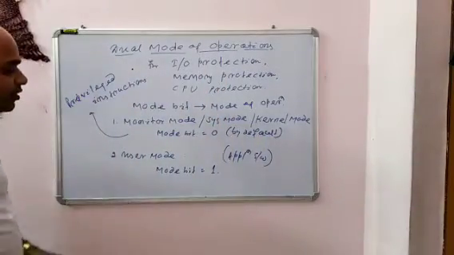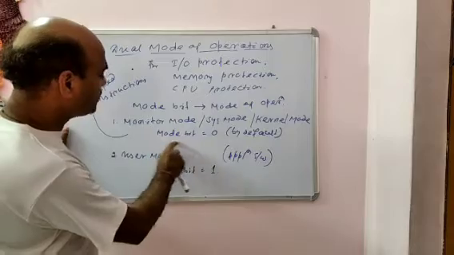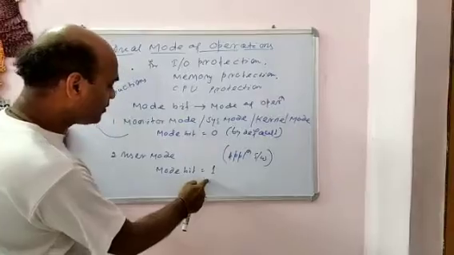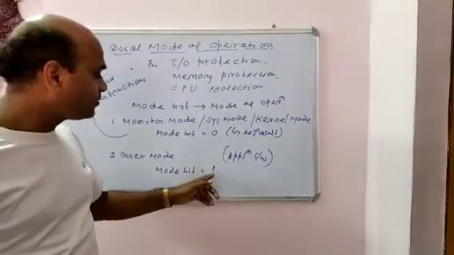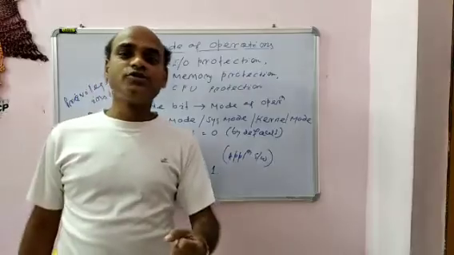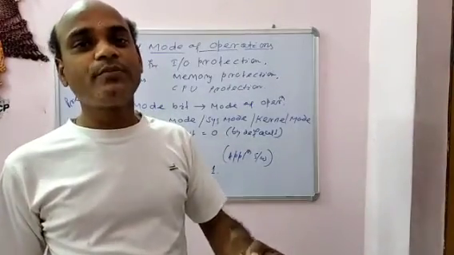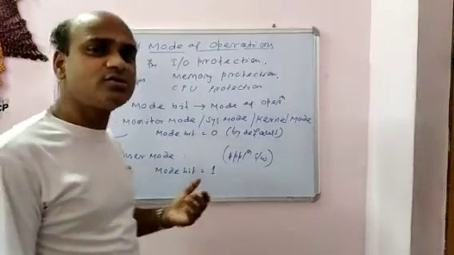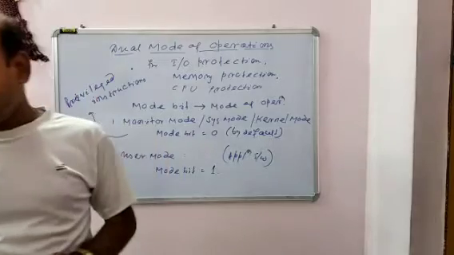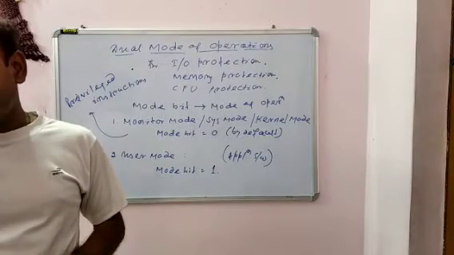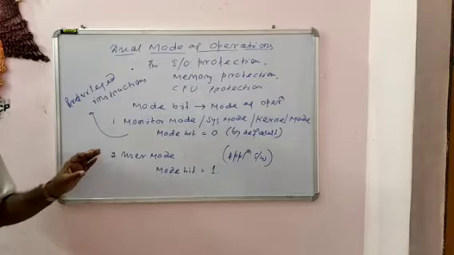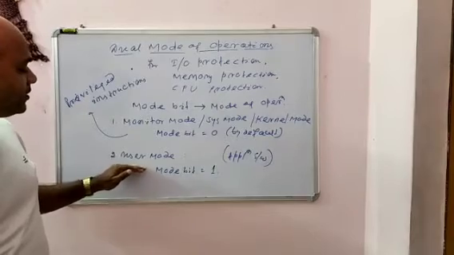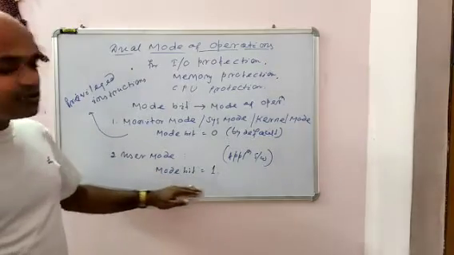When the computer system changes the bit mode, it is switching from 0 to 1, which means the mode bit must be set to 1. Okay. Whenever we want to execute some instructions from the user side, that is the user mode. In user mode, all instructions can be executed. So when the computer system runs user applications, like creating a text document or using any application program, it can be executed in this user mode, where the mode bit is set to 1.